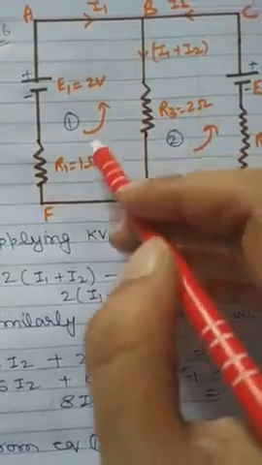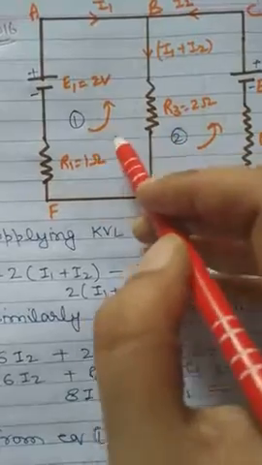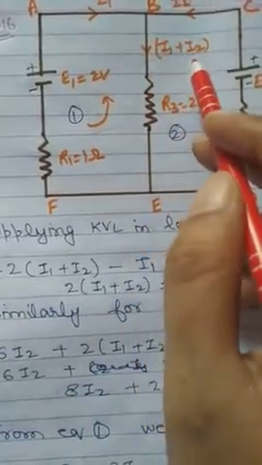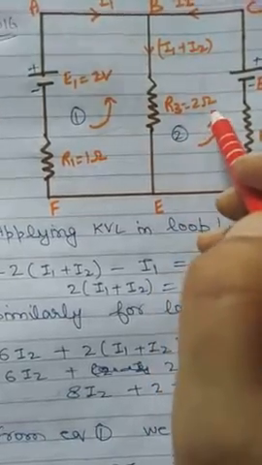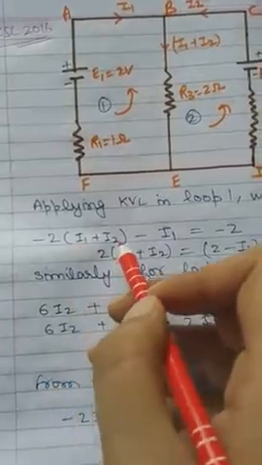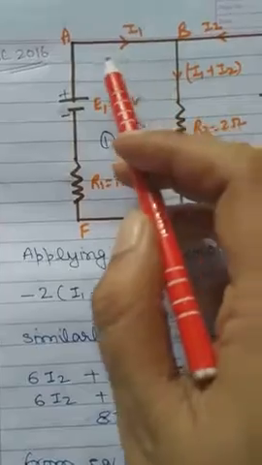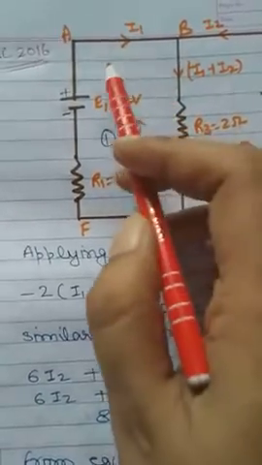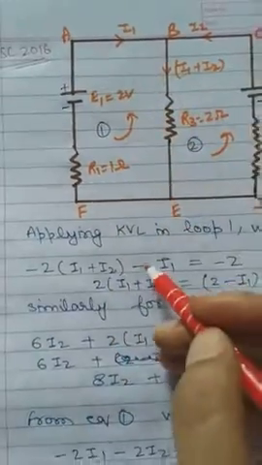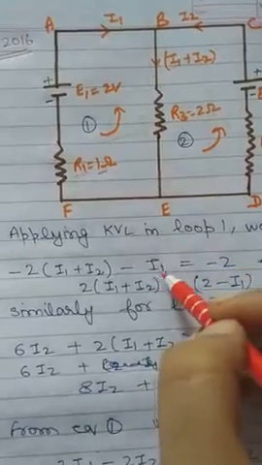In this direction if I will go, so this I1 plus I2 current is going along this direction, and we are going opposite to the direction of the current. So that means I1 plus I2 into R3, that is 2 ohm, will be negative. So that means minus of 2 I1 plus I2. Now when we'll go in this direction, so this I1 is also negative because we are going in opposite direction of the current, anti-clockwise direction. So because of that this will be I1, and R1 value is 1 ohm, so this will become I1.